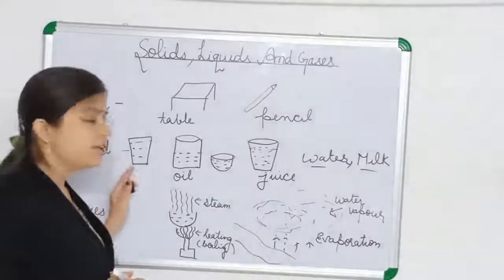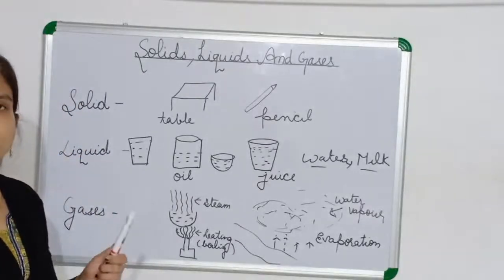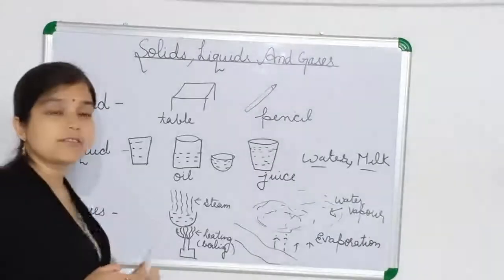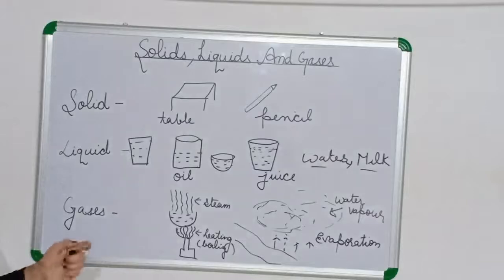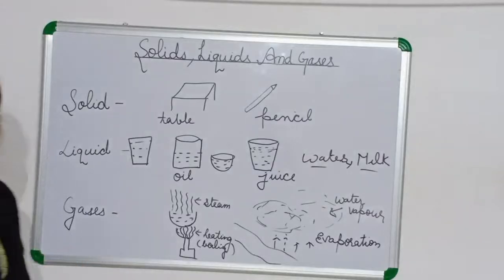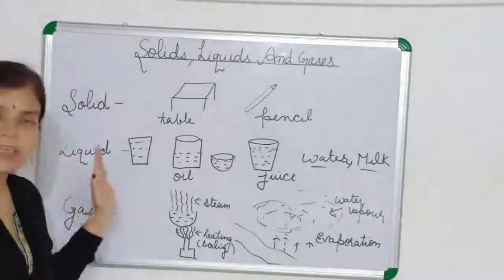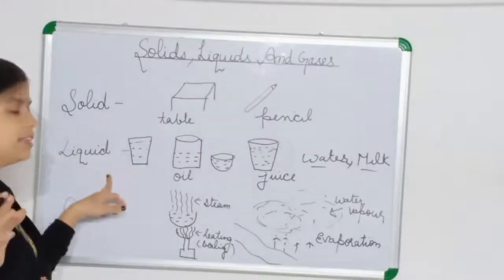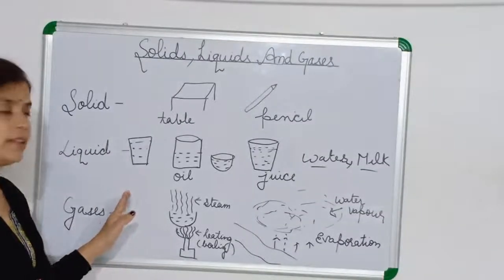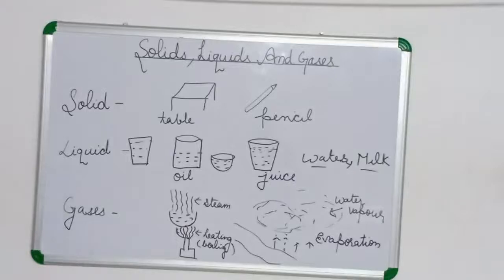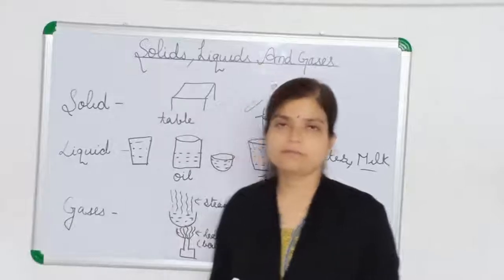So they do not have a definite shape. Same here, steam also. This gas also doesn't have a definite shape. It will also take the shape of the container only, okay. So what is the one difference? Another difference is that solid has a definite shape, okay, but liquid does not have, gas does not have, okay. Now next, you can see that they have definite volume also, okay.